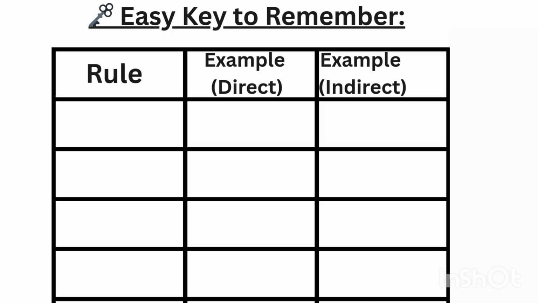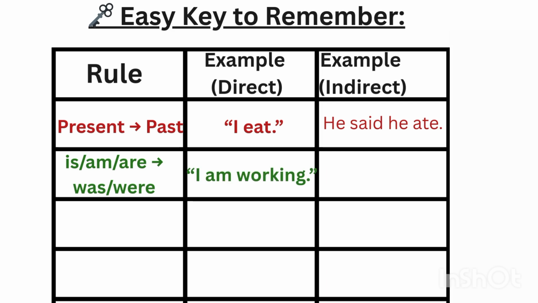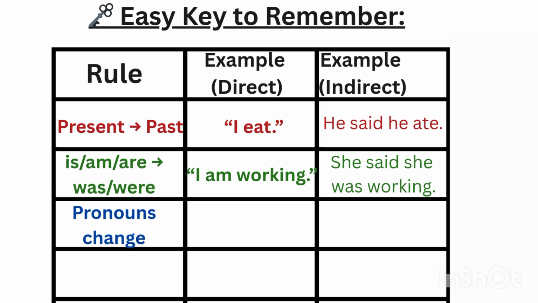Next, let's move toward the easy keys to remember. There are some rules and examples of direct and indirect speech. The first rule is present becomes past. Example: he said, "I eat." Indirect: he said he ate. If the tense is present, then we will convert it into the past tense in indirect speech. The second one is am/is/are will be converted into was/were. If the example is "I am working," then in indirect speech, she said she was working.